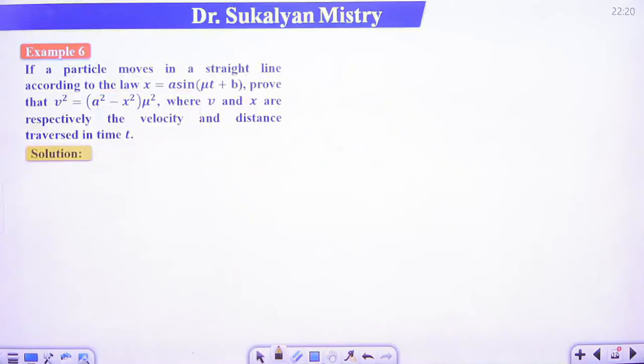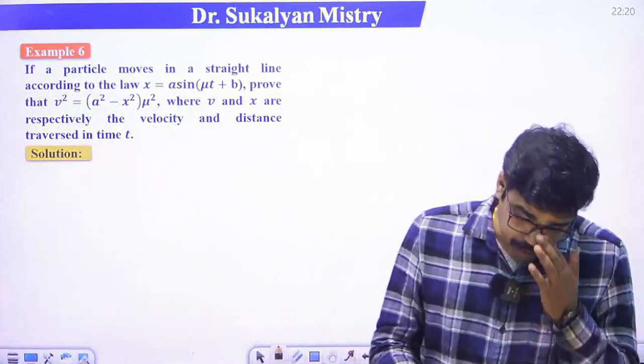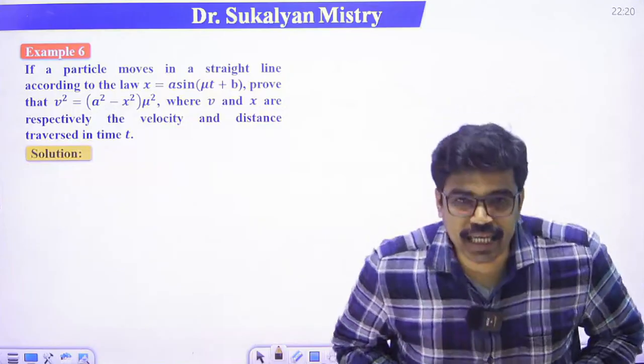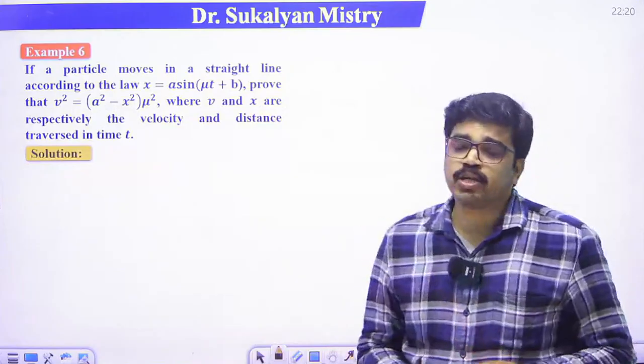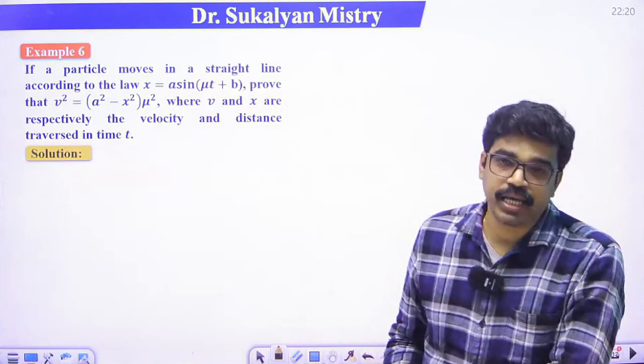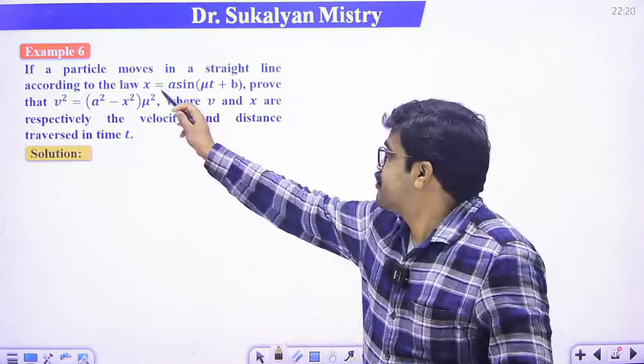Just see this problem. Just read this problem very carefully. If a particle moves in a straight line according to the law x is equal to a sin(mu t plus b), that is here the displacement of the particle is given by this.